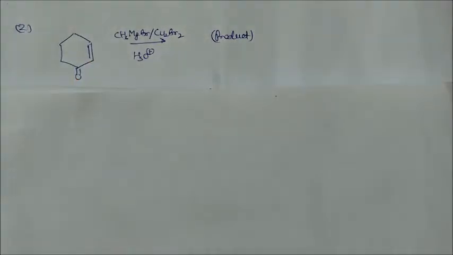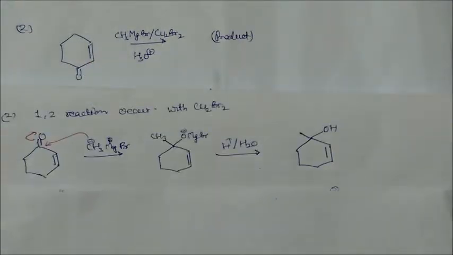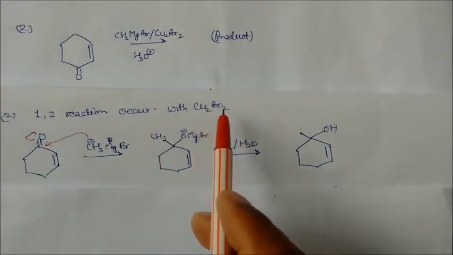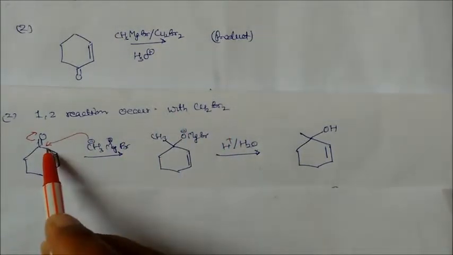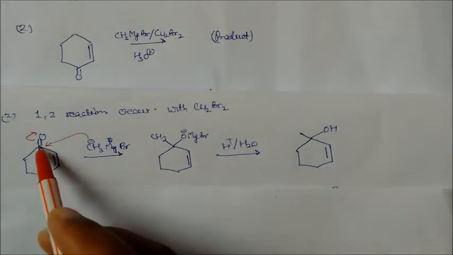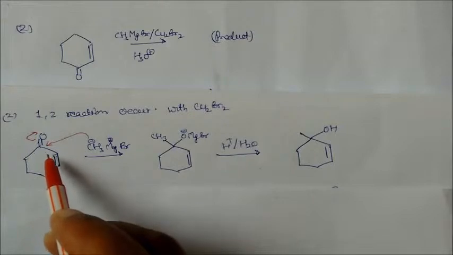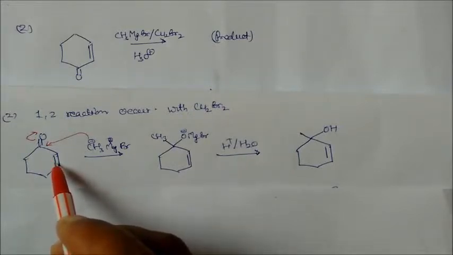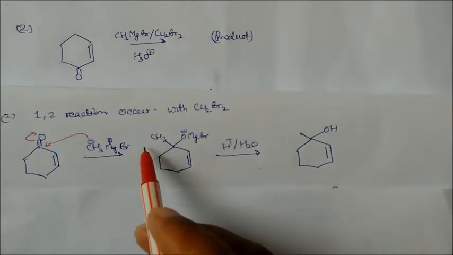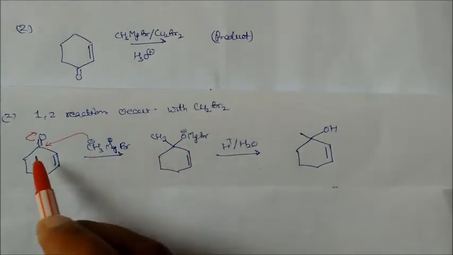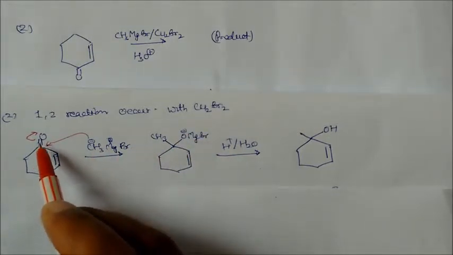So let us see this mechanism. The 1,2 reaction will occur with cuprous bromide. So this pi bond will not be able to resonate with this compound. In presence of the reagent, first this will shift this side, and before shifting this pi bond to this side, the methyl and magnesium bromide will add on this side.